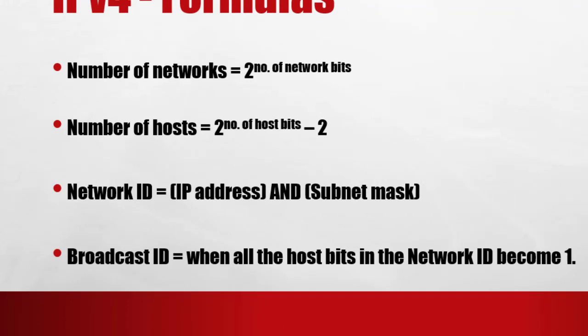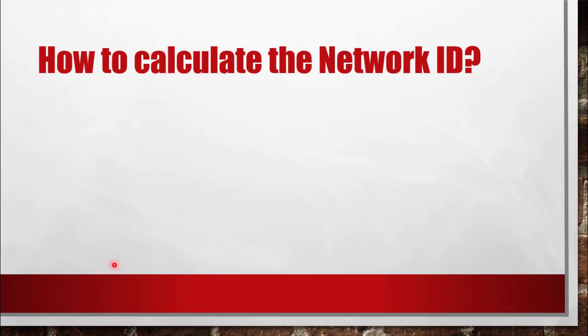That is, all the zeros in the subnet mask become 1, that is the host part. When the host part in the network ID becomes 1, it is our broadcast ID. What you have to remember is the network ID and broadcast ID are the first and the last ID of a given network. So the network ID will be the first address, and the broadcast ID will be the last address in a given network.